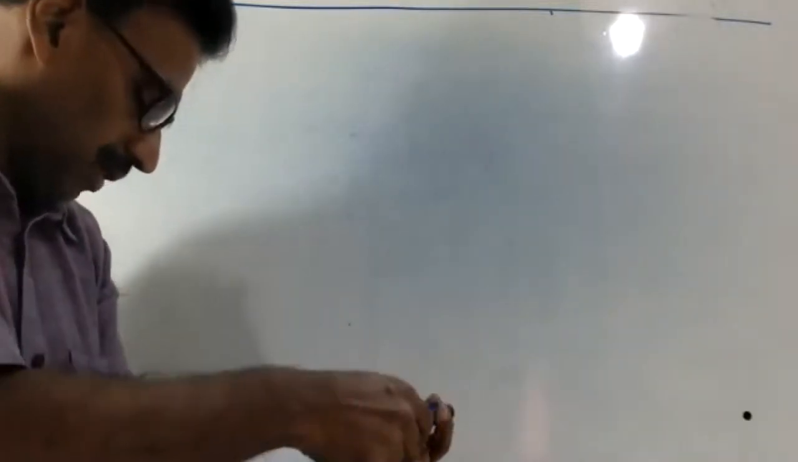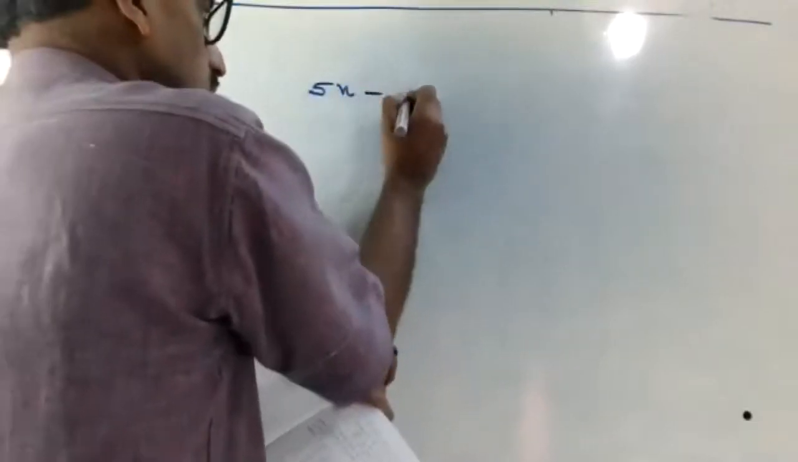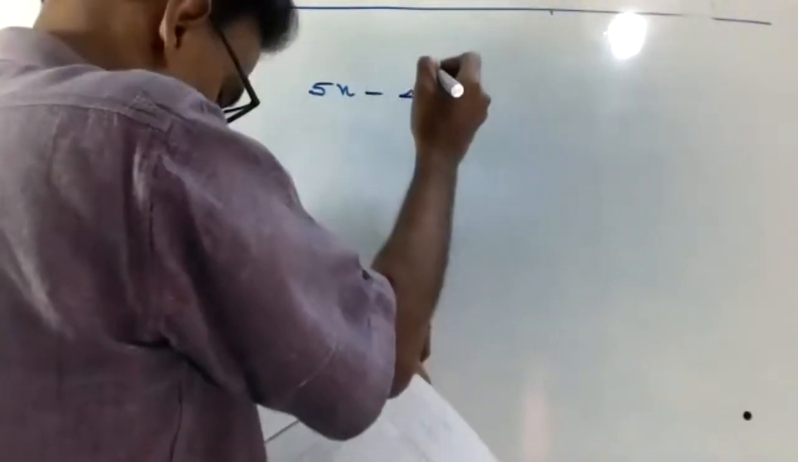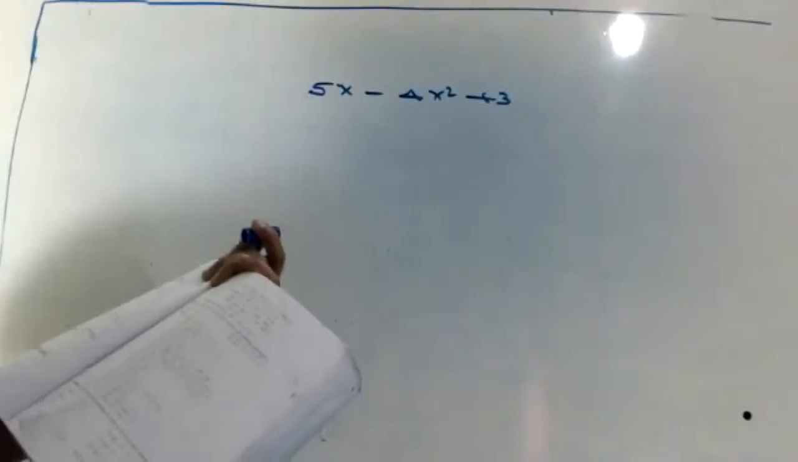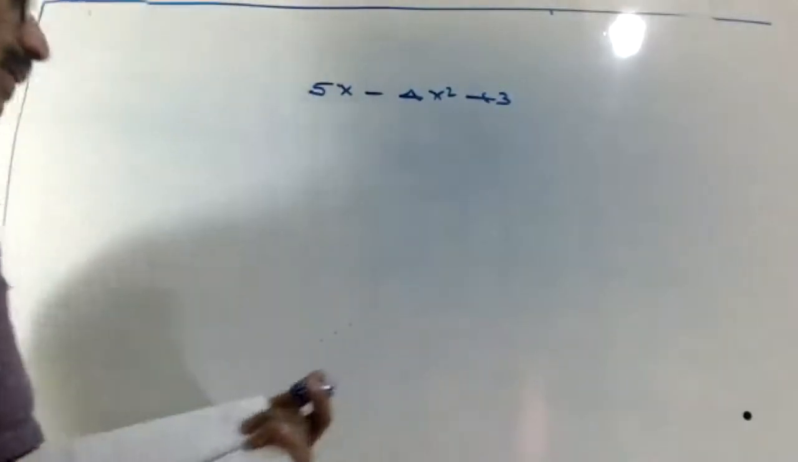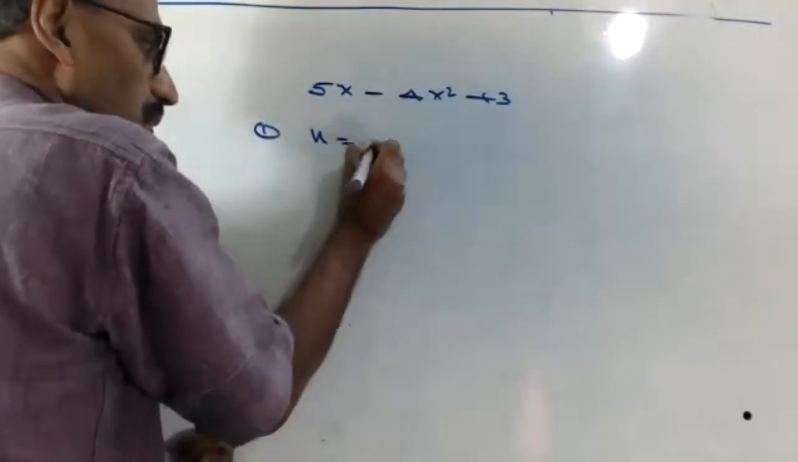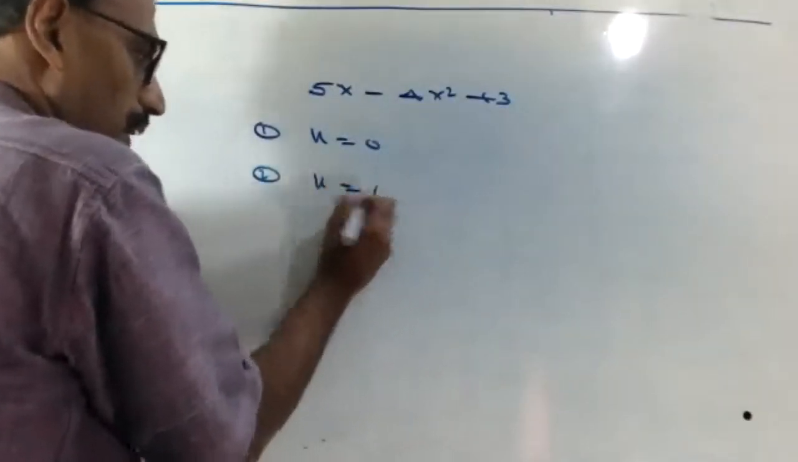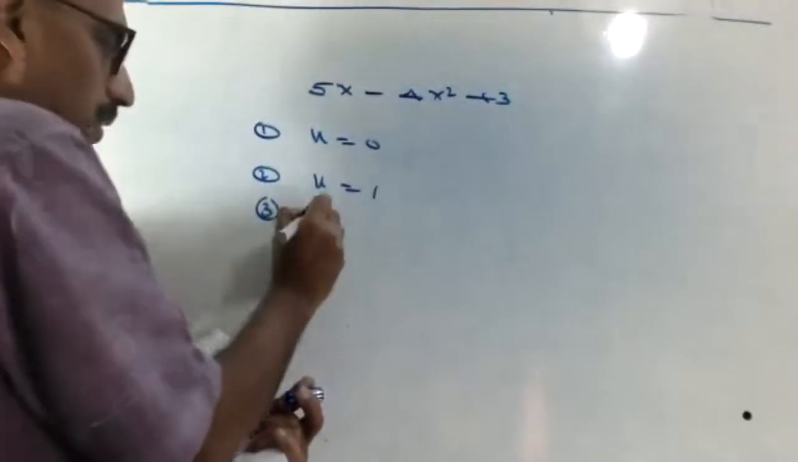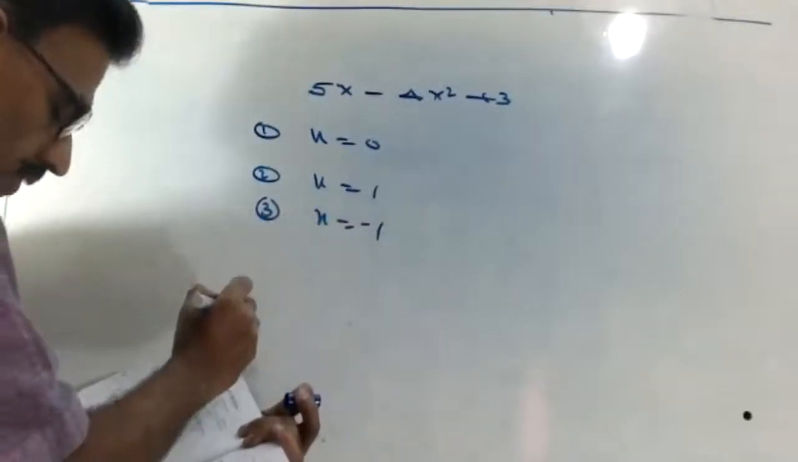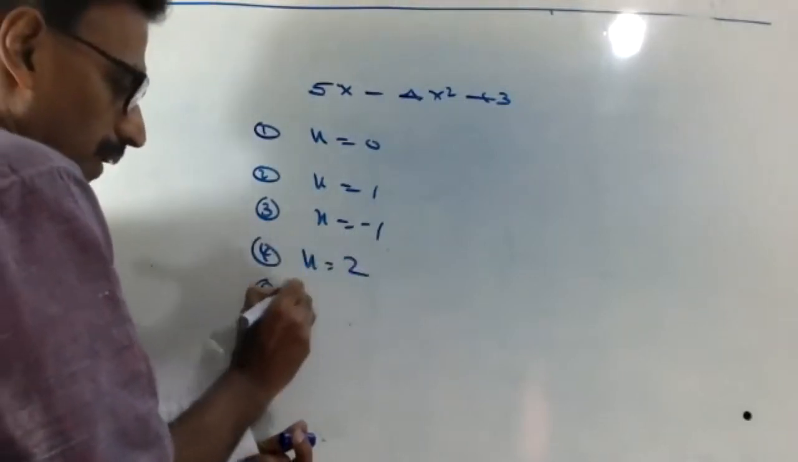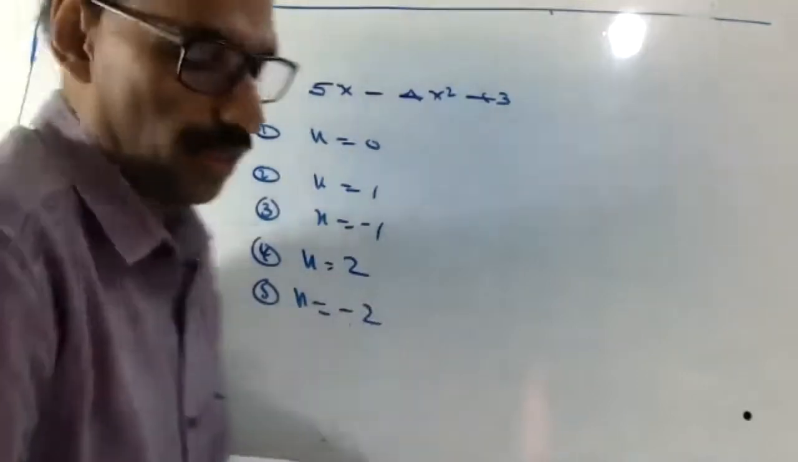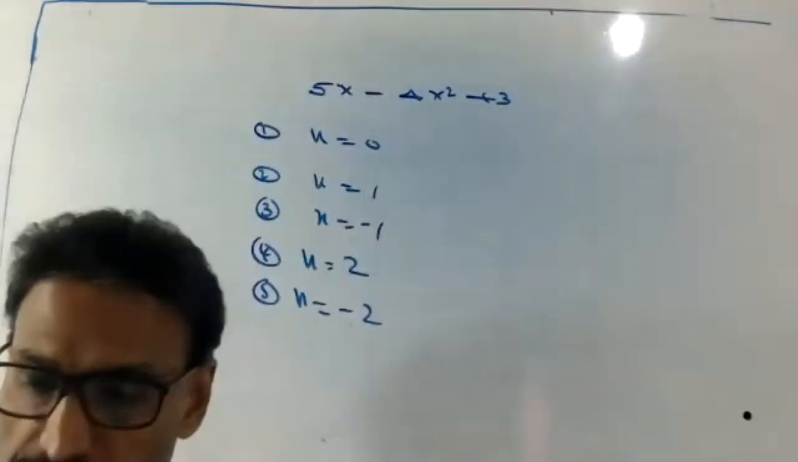Find the value of the polynomial 5x minus 4x square plus 3 at: 1. x equal to 0. 2. x equal to 1. 3. x equal to minus 1. 4. x equal to 2. 5. x equal to minus 2. I'll show this one. Don't write now. The first question I'll show you. Look here.